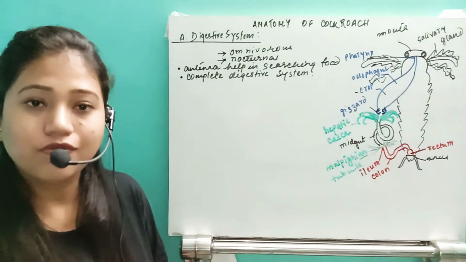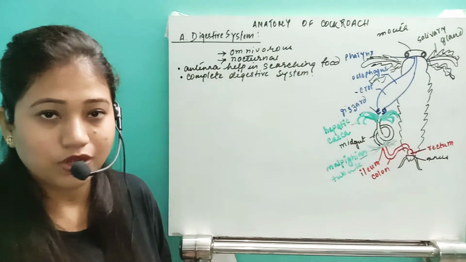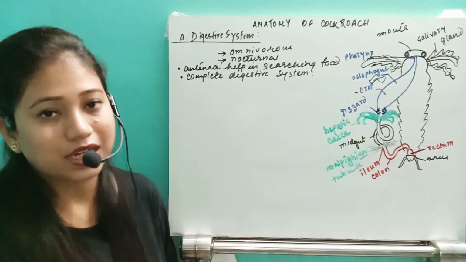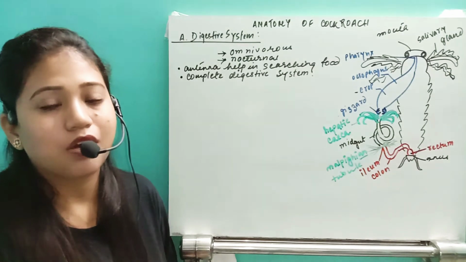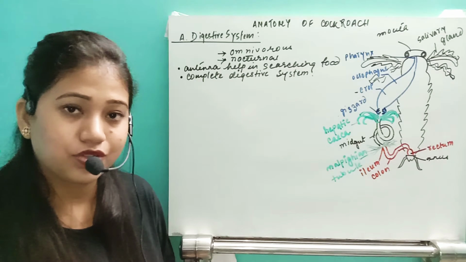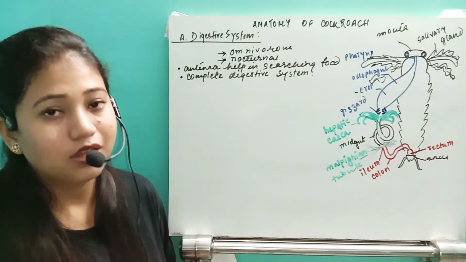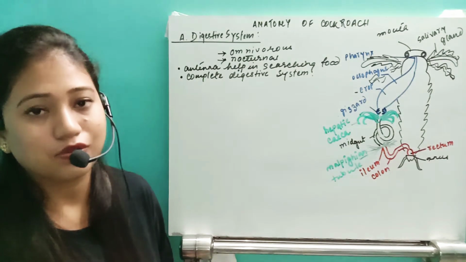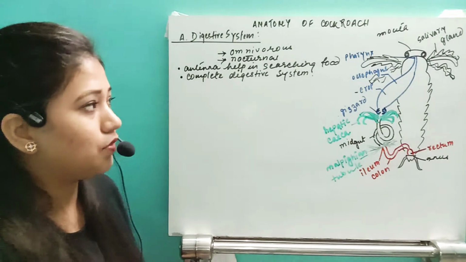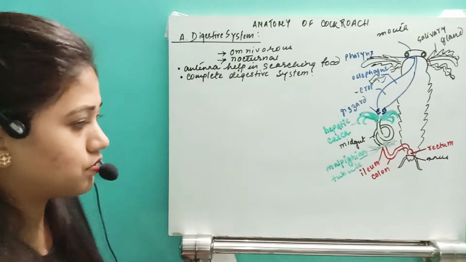Next one, how will they be able to search for food? Already they have the antenna. I told you the antenna is a tactile receptor as well as an olfactory receptor. So with the help of the antenna they will search for the food, and whenever they find the food they take it into the mouth. So first of all, this digestive system, if you look at the digestive system,